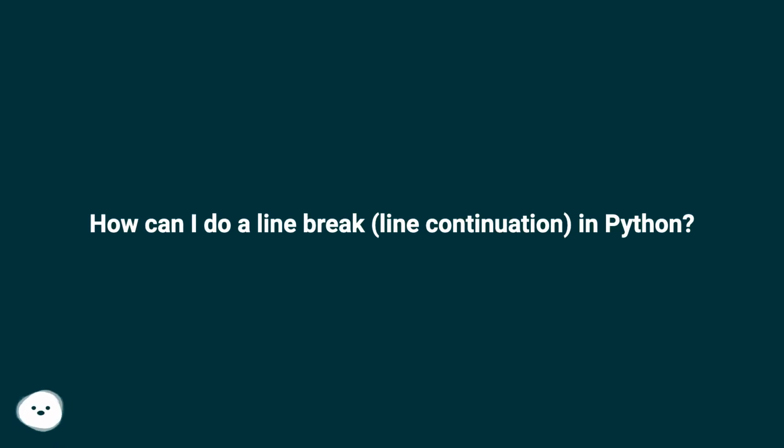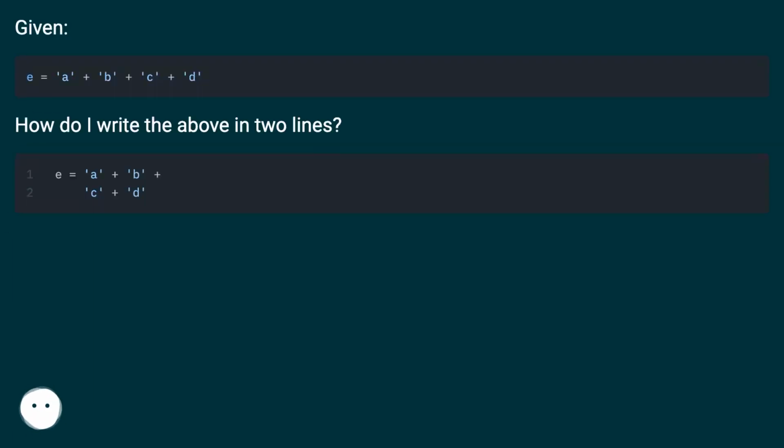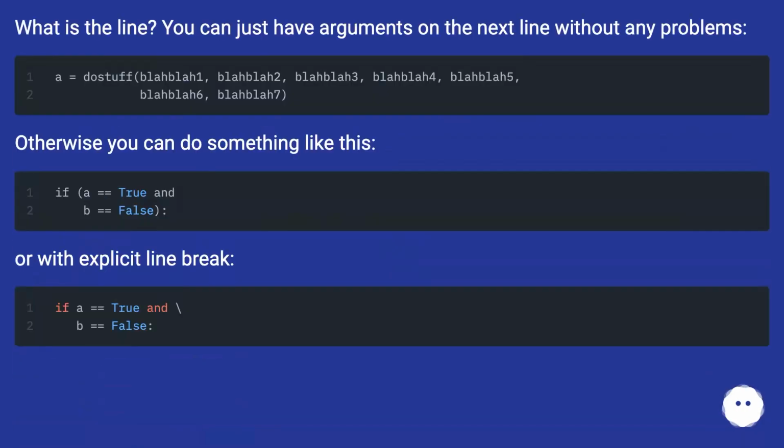How can I do a line break, line continuation, in Python? Given this code, how do I write the above in 2 lines? You can just have arguments on the next line without any problems. Otherwise you can do something like this.